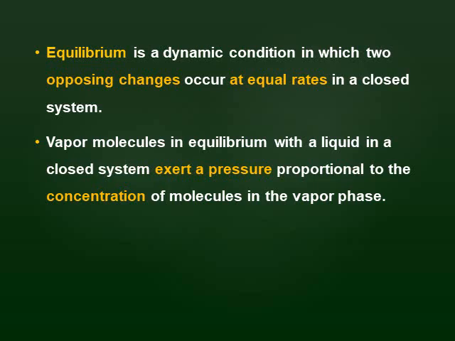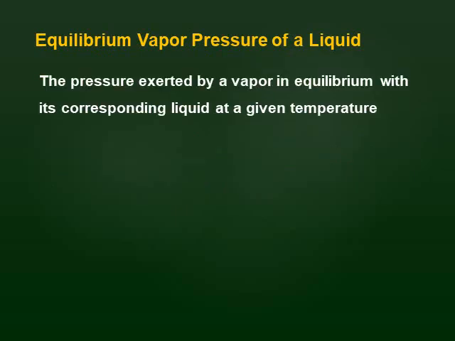So here there is equal pressure, and we reach the equilibrium vapor pressure of a liquid. What's the equilibrium vapor pressure of a liquid? It is the pressure exerted by vapor in equilibrium with its corresponding liquid at a given temperature. Okay, it's the pressure exerted by the vapor on the liquid when the state of equilibrium is reached, corresponding to the liquid at a given temperature.